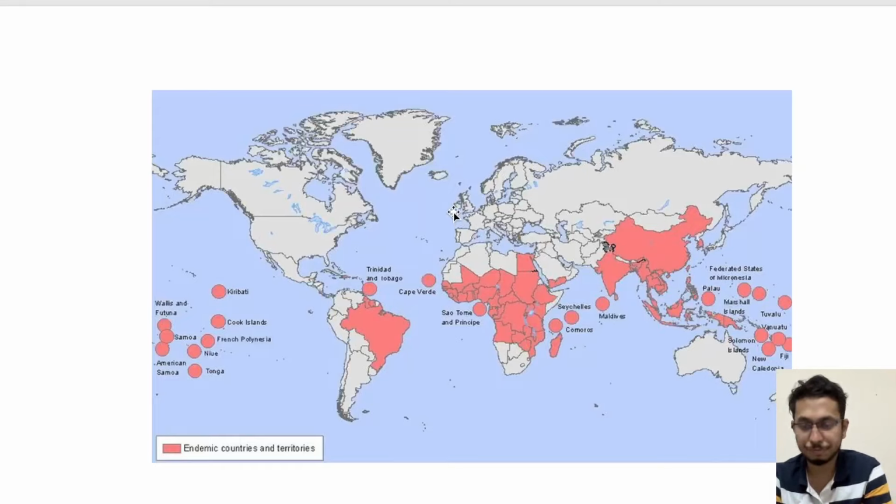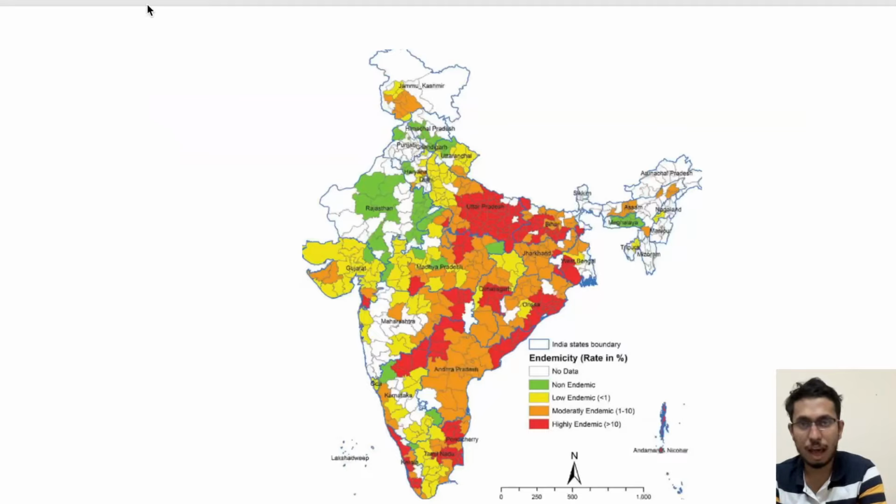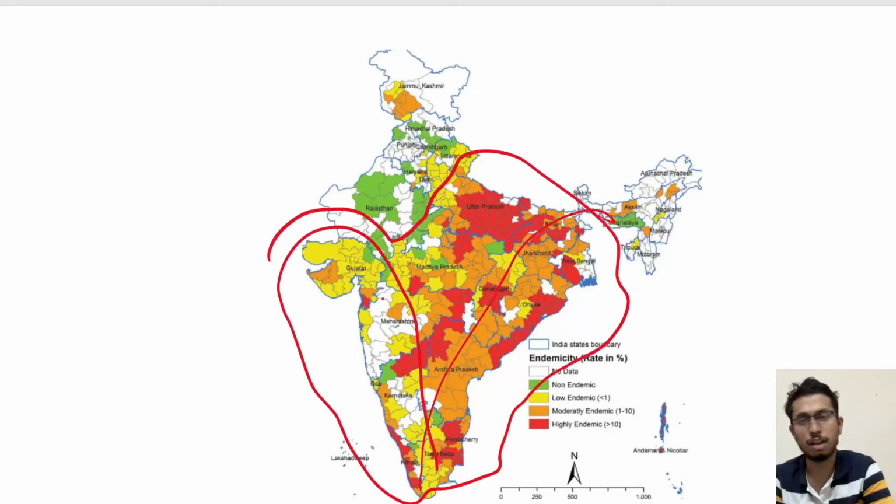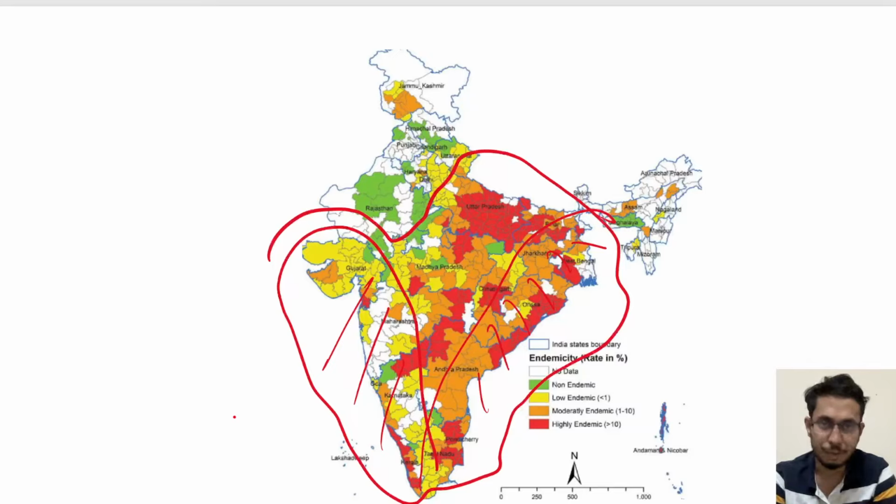The natural vector is the mosquito that I have already discussed. If you see India, the highly endemic region is this place, and mostly it resides in the coastal region. These are the highly endemic regions for filariasis and filarial-borne diseases.